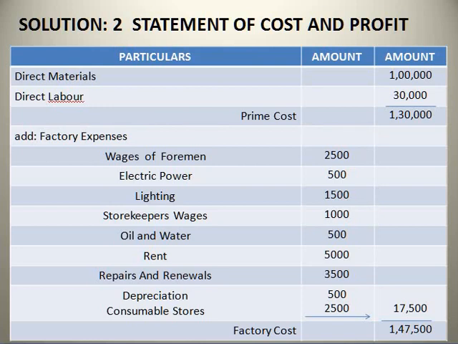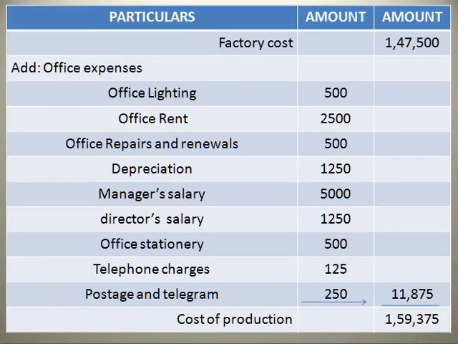In this prime cost, you should add the factory expenses. That is wages of foreman, electric power, lighting, storekeeper wages, oil and water, rent, repairs and renewals, depreciation, consumable stores. The total factory expense is 17,500. Your prime cost is 1,30,000. So your factory expense is 17,500. Your factory cost is 1,47,500.